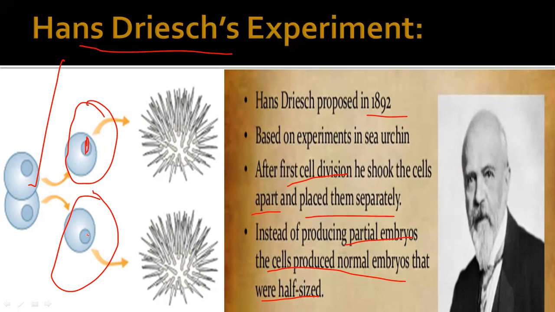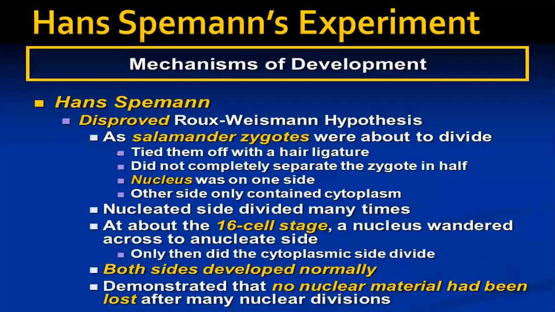But this experiment did not settle the argument, because many embryologists still believed that even if all the cells contain the complete genomes, the nuclei might become progressively modified in some way to dispense with the information that is not used in forming differentiated cells. So like the specific information is utilized for specific functioning or differentiation of the specific type of cells. The scientists still believed in that hypothesis.